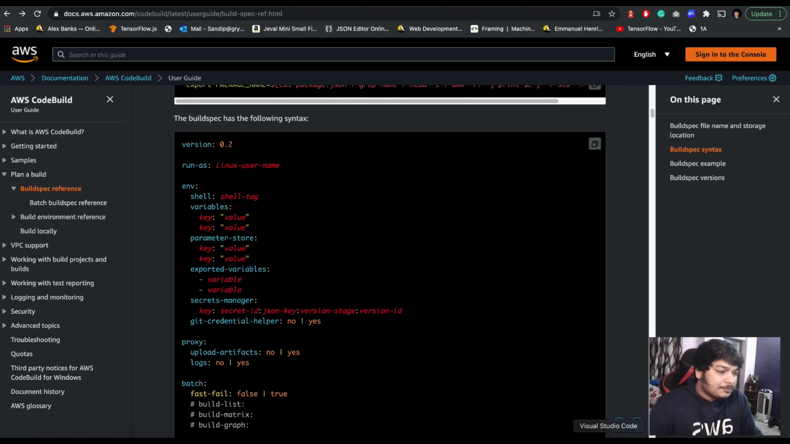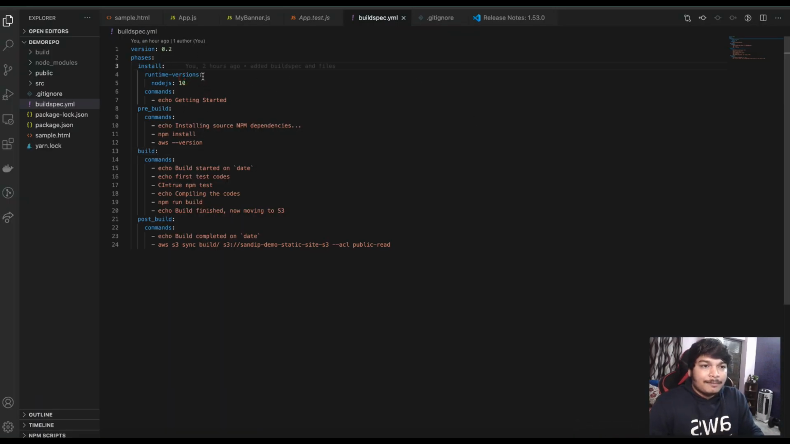Okay, you can see an example. Phases: install, we are using runtime version Node.js 10. Commands, whatever you want to run, you can utilize. Pre-build, the commands before running the build, then the actual build commands, and then the post build.